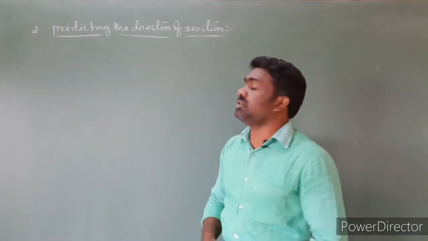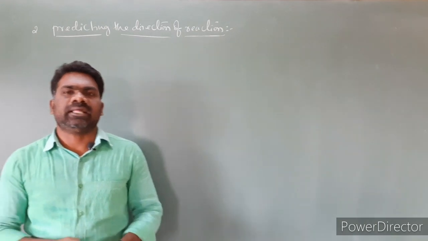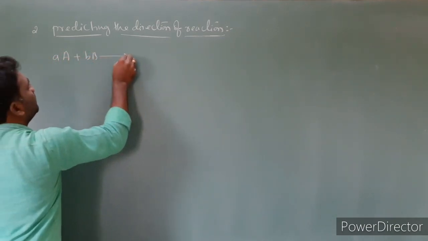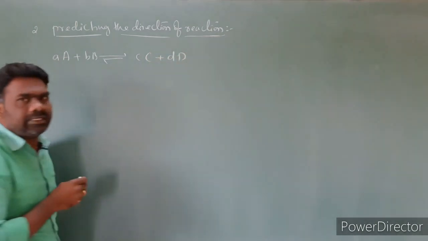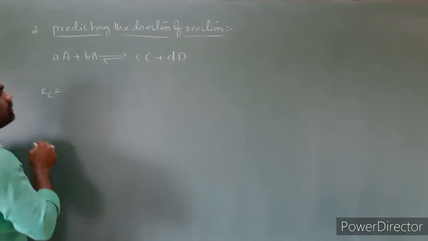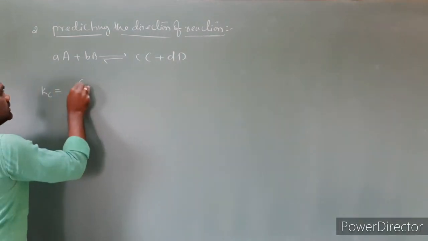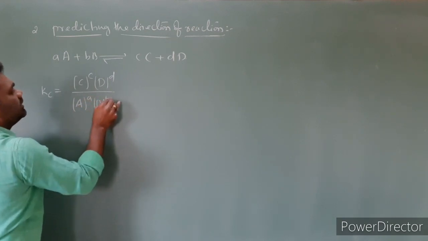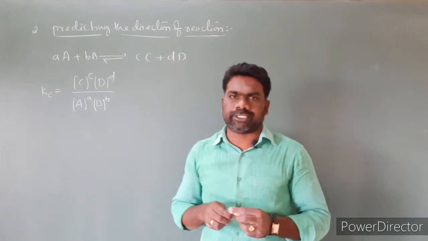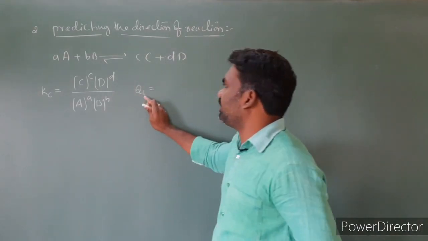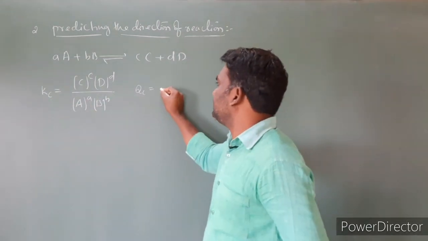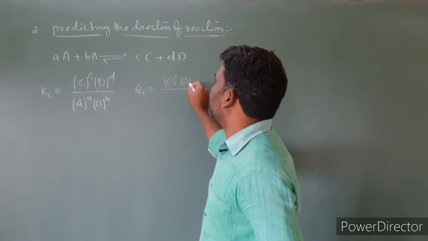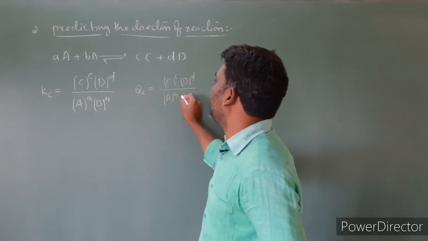Next, predicting the direction of reaction. This is the second application. Let us understand it by taking a general reversible reaction: a moles of A plus b moles of B gives rise to c moles of C plus d moles of D. For this case we write Kc equal to the product of concentrations of products by the product of concentrations of reactants. So Kc equals [C] power c, [D] power d by [A] power a, [B] power b. For the same equation we write the reaction quotient Qc in the similar way: Qc equals [C] power c, [D] power d by [A] power a, [B] power b.